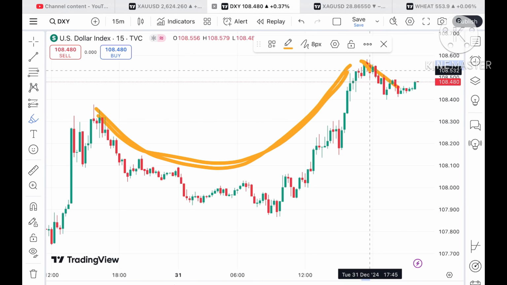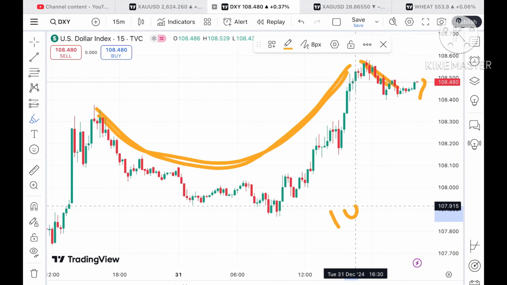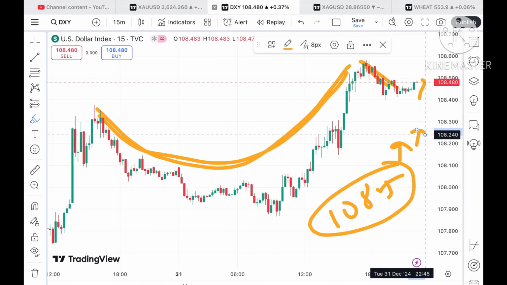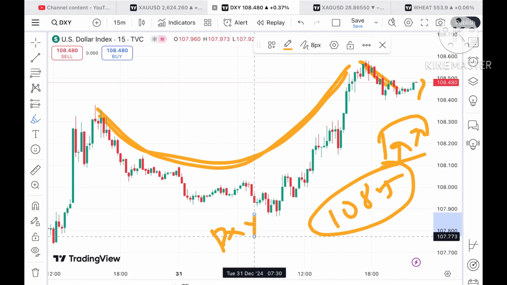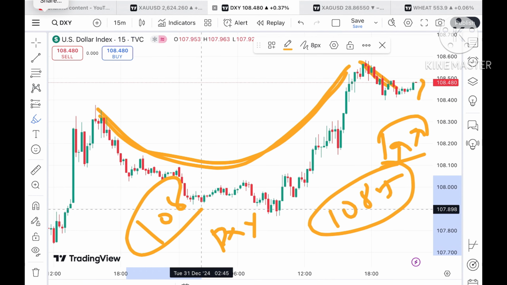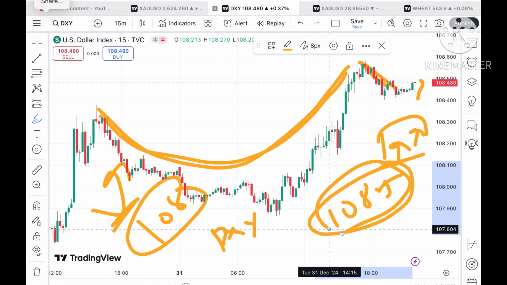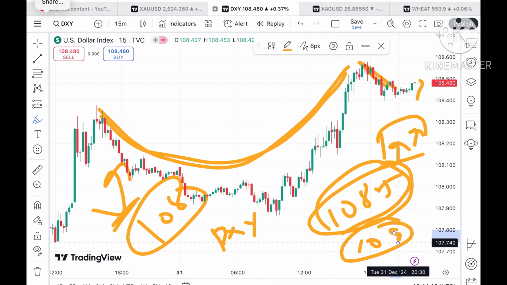See, the dollar index is creating a clear pattern, a U pattern. Chances are high that if the price keeps moving above a level of 108.5, there is a high chance of going further upside. I have clearly explained in my previous videos that the dollar index can go further upside if the price sustains above 108, because 108 is a strong level. So we had seen a bounce back, and it is now trading at a level of 108.5, and then it can touch a level of 109 to a level of 109.5.